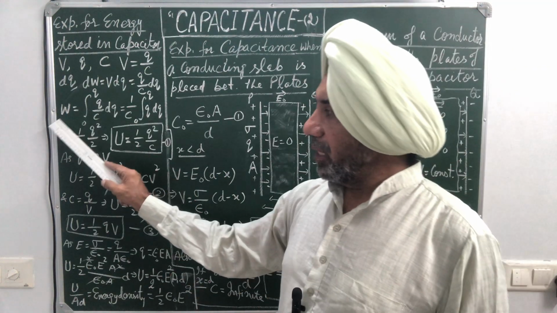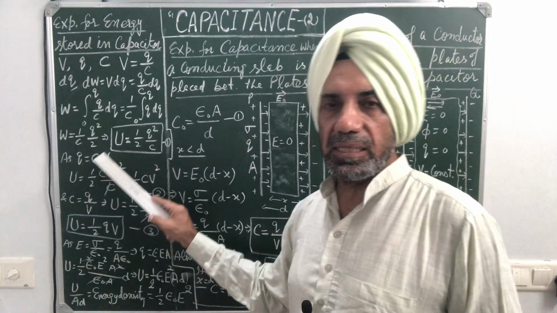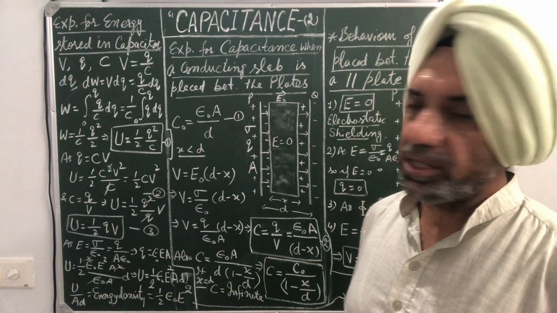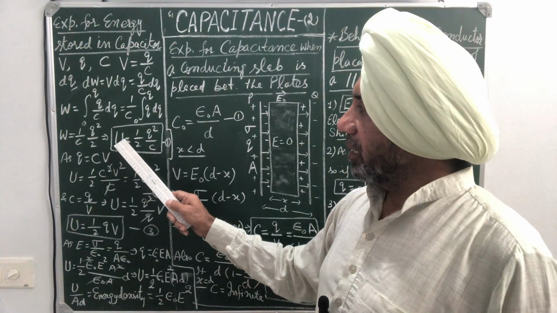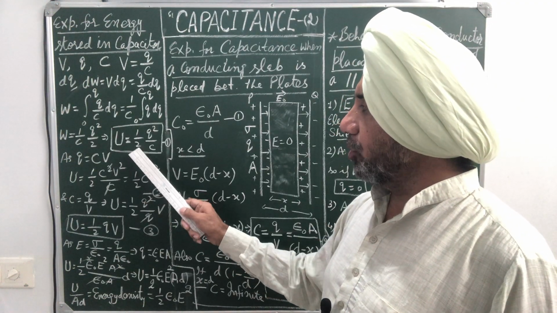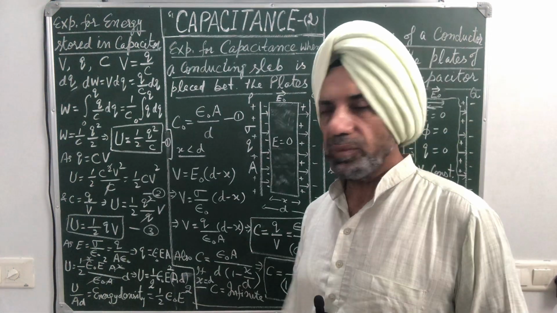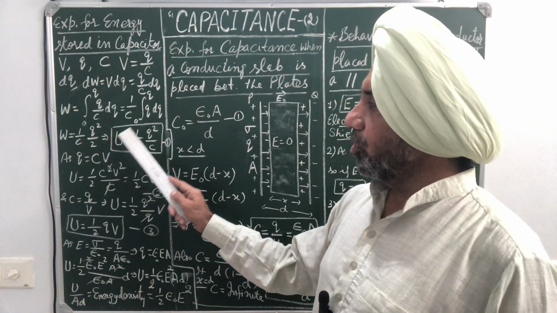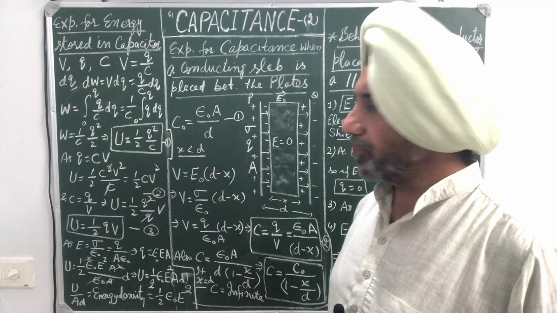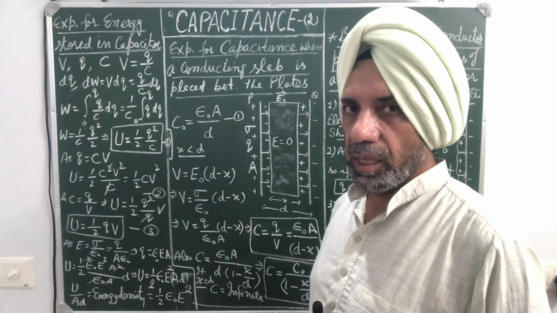This work done is stored in the capacitor as its electrostatic potential energy. So electrostatic potential energy stored in a capacitor is given by U is equal to half Q square upon C. This is the general expression. U is equal to half Q square by C. This is equation number 1.